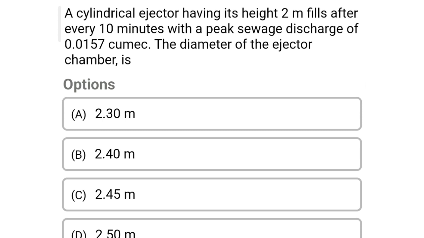So next question, a cylinder ejector having the height of 2 meter fills after every 10 minutes with the peak sewage discharge of 0.0157 cubic meters per second. So the diameter of ejector chamber is option A 2.3 meter, option B 2.4 meter, option C 2.45 meter, option D 2.5 meter. So the correct answer is option C 2.45 meter.